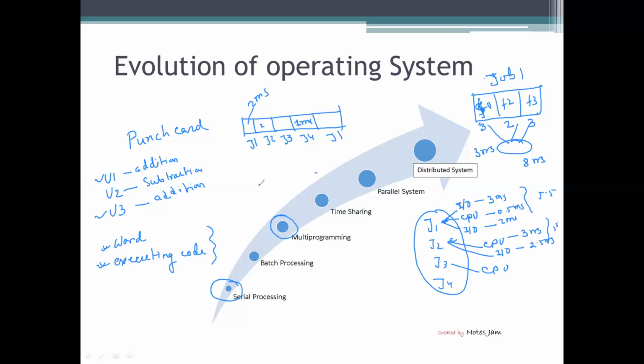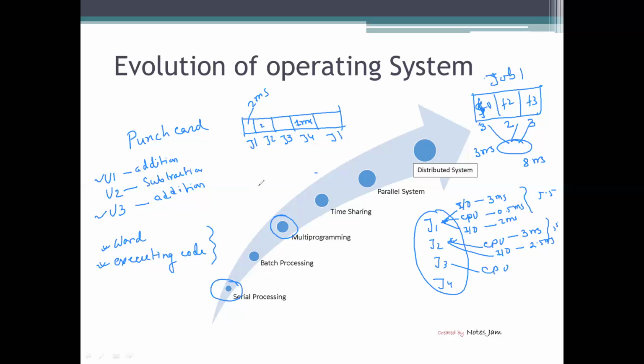And this is all about the evolution. You can see initially the operating system started with a single job, then it could execute multiple jobs at the same time, then multiple jobs of different types, then it could allocate different time slots to different processes, and then different parts of the same job could be executed at the same time, and then we went to the distributed system. So this is the total evolution, and still the evolution is going on.